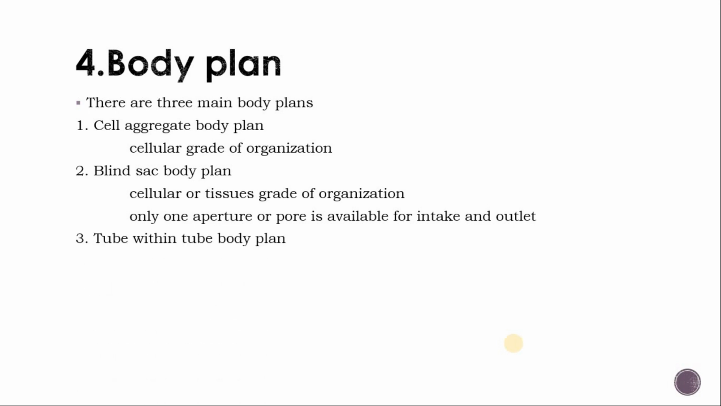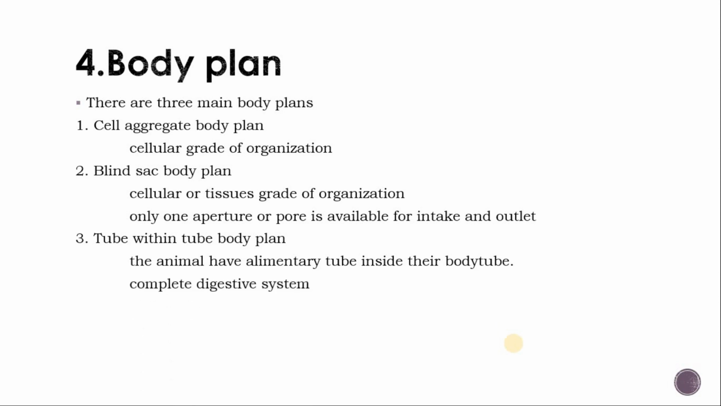Third is the tube within a tube body plan. The animal has an alimentary tube inside its body tube. The first tube is the body tube and the second tube inside the body is the alimentary canal or digestive system. The animal shows a complete digestive system. There are two apertures for intake and outlet.